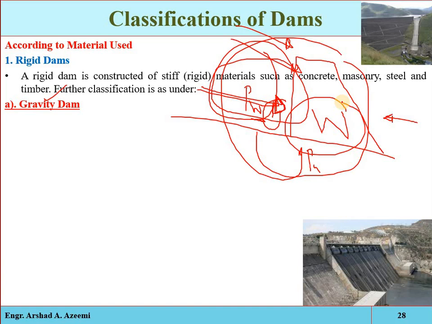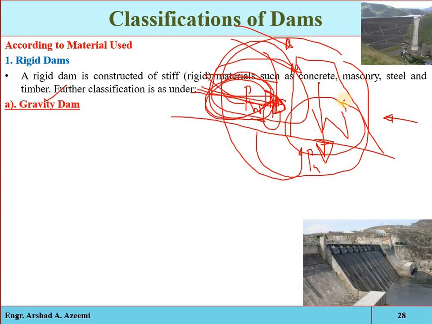A gravity dam is a massive dam constructed from concrete or masonry, designed just to hold back a large volume of water. By using concrete, the weight of the dam is able to resist the horizontal thrust of the water pushing against the structure. This is why it is called a gravity dam: gravity holds the dam down to the ground. The direction of that gravity force is towards the foundation, and it stops the water from overturning the structure.